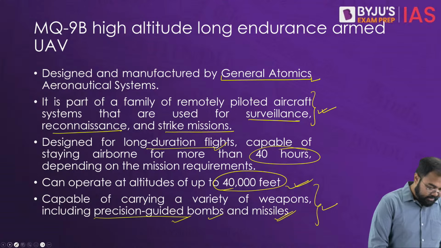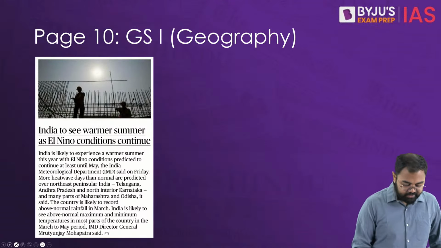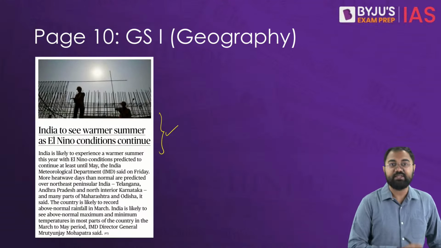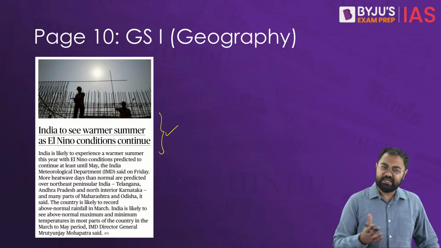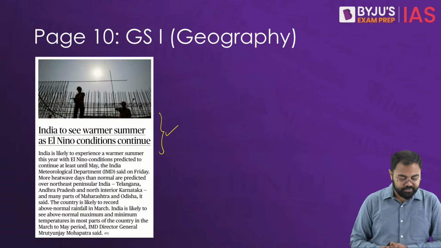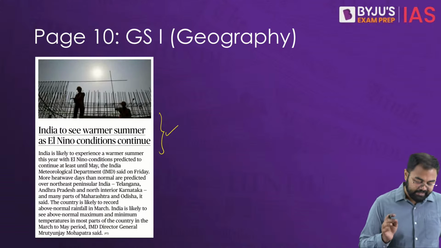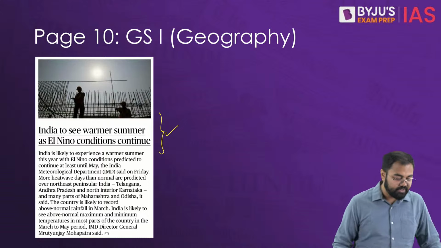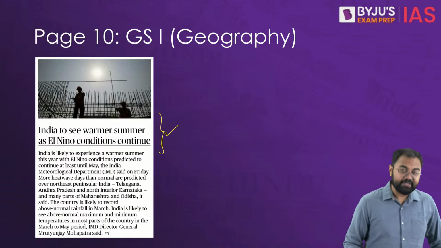Then apart from that, the next article that we have here is with regards to El Nino. Now El Nino again has been in the news, we have been discussing this, and this time the news says that India will see a warmer summer as El Nino conditions continue.